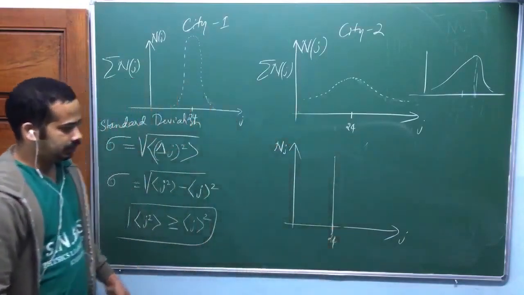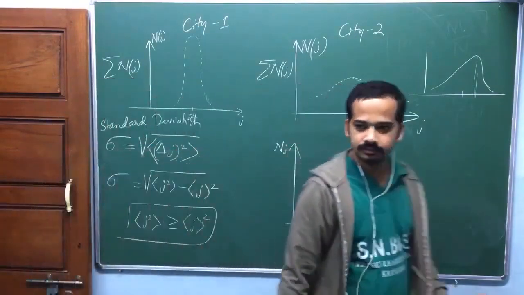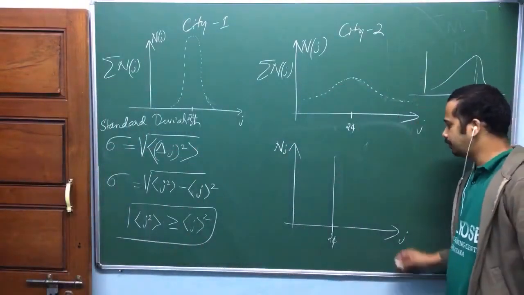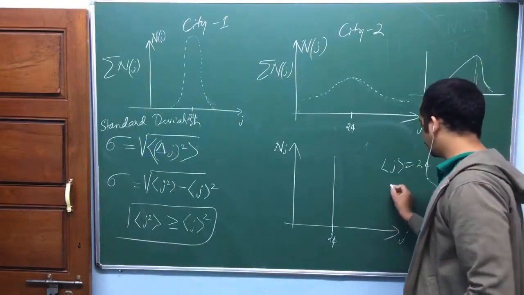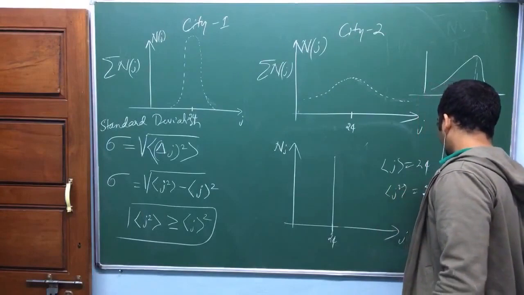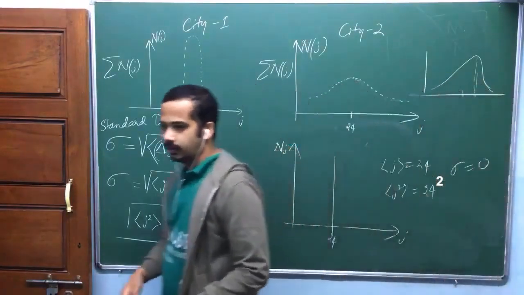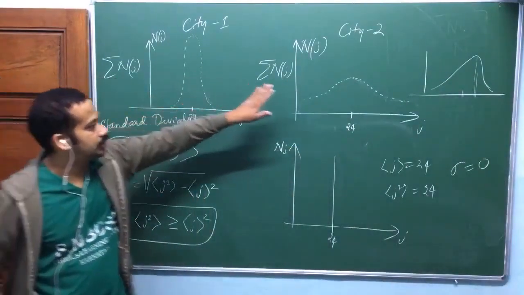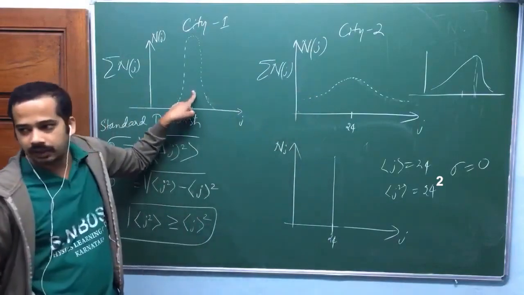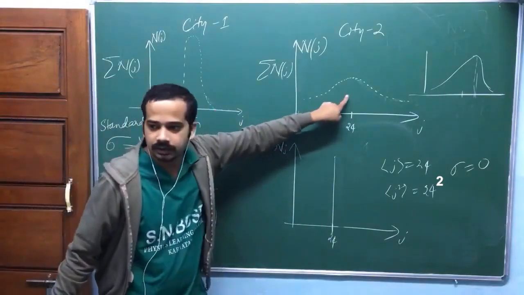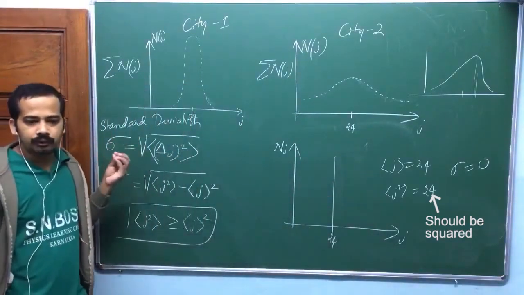Okay, what is the spread of the distribution? 0, isn't it? That means here if you take average j, that's also 24. If you take average j square, that's also 24. So that sigma is equal to 0. Sigma is smaller here, sigma is larger here. If you compare to this one, sigma is smaller here, standard deviation is small here, standard deviation is large here, standard deviation is 0 here.